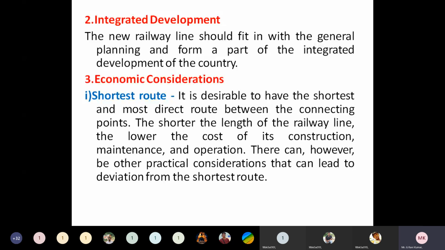Understand? There can, however, be other practical considerations that can lead to deviation from the shortest route. It means if the route between the two points is shortest, then we can say that the alignment is a good and ideal alignment.